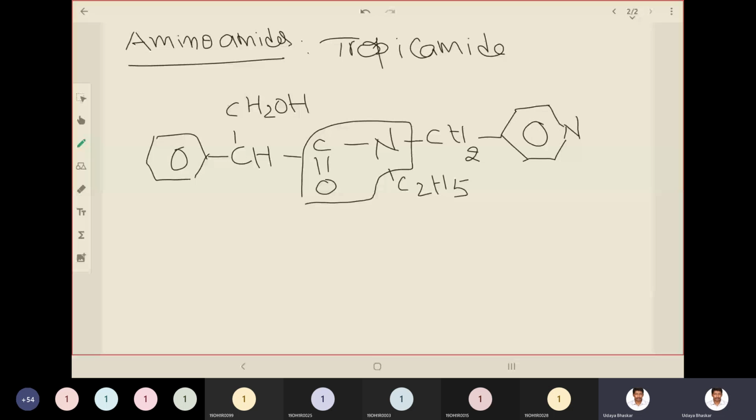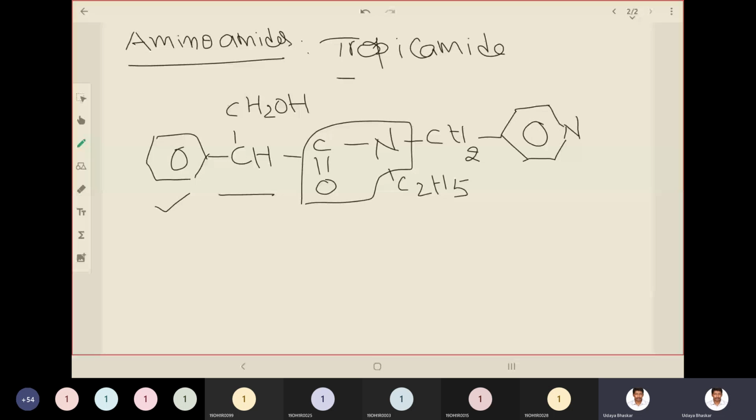And what is trop? Where is it taken from? It is taken from the tropane ring, as in atropine. Although you don't have a tropane ring here, if you see the structural similarity, a heterocyclic aromatic ring is linked with a carbon that is attached to CH2OH and CON. So he wanted to compare it with atropine. That is the reason behind the name tropicamide, trop in the name. Okay, amide.